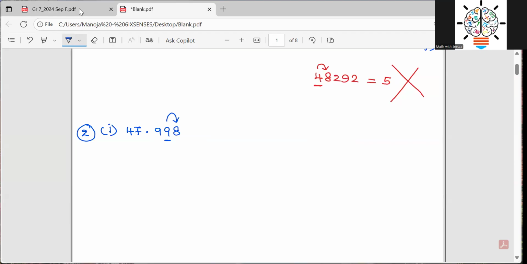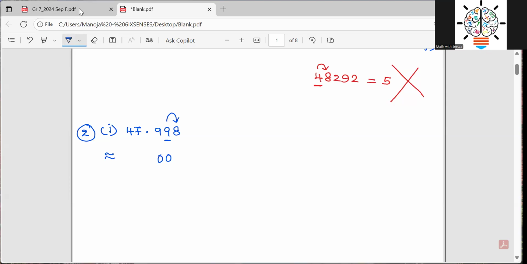When I look at the next number, if it is 5 or more than 5, I want to add 1 to the underlined number. So 9 becomes 10. So what happens, children? Then you write 0 here, and then that 1 I add to the next 9, which also becomes 10.